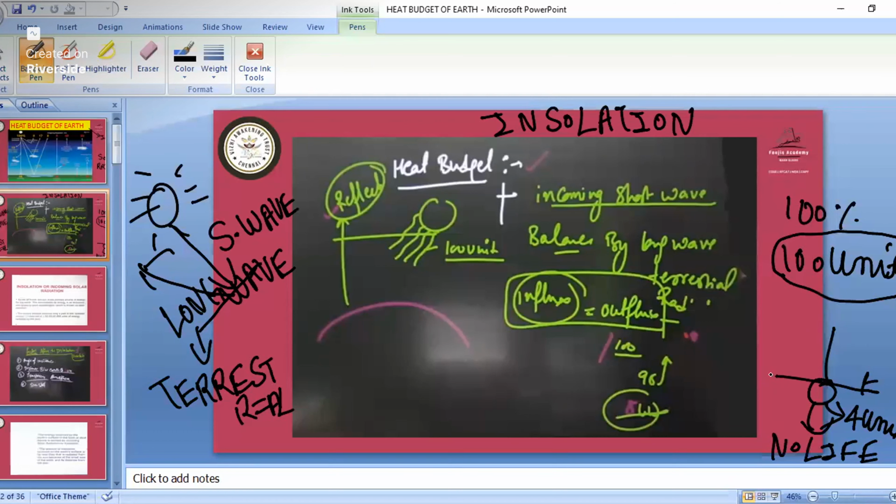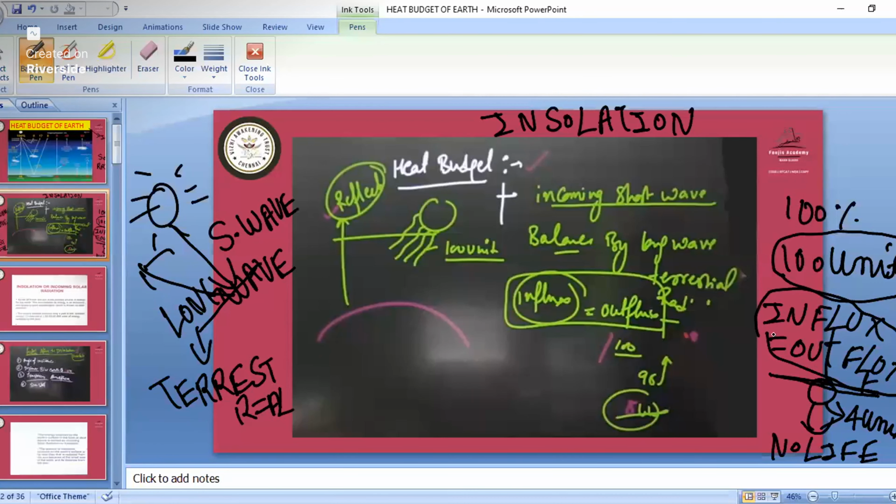So remember that earth never saves the heat coming from solar radiation. How much is influx, that much is outflux. That means whatever hits the earth goes back into the atmosphere.